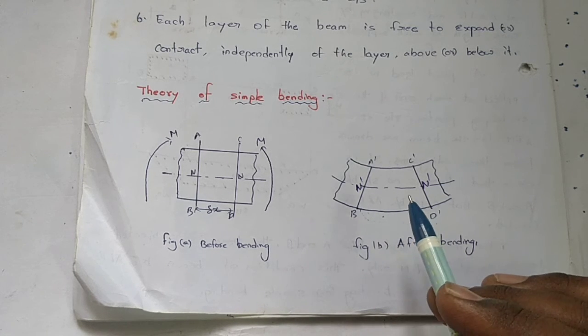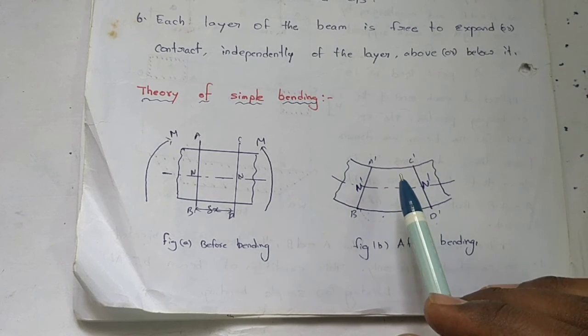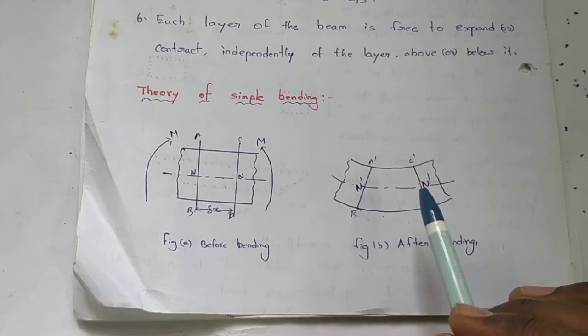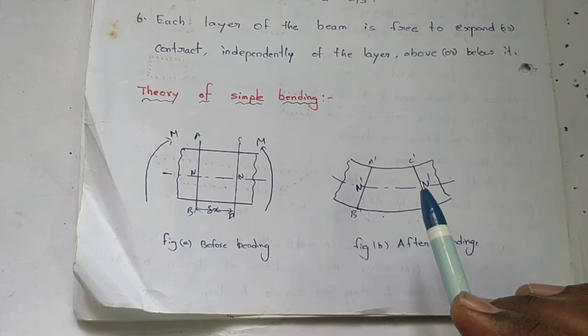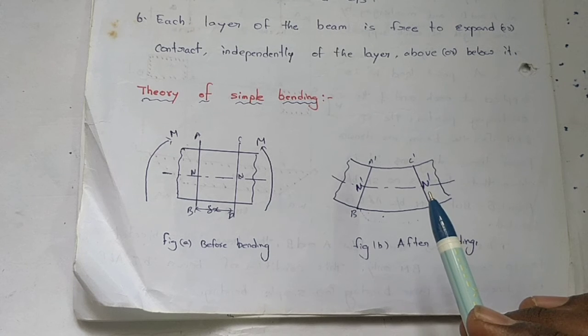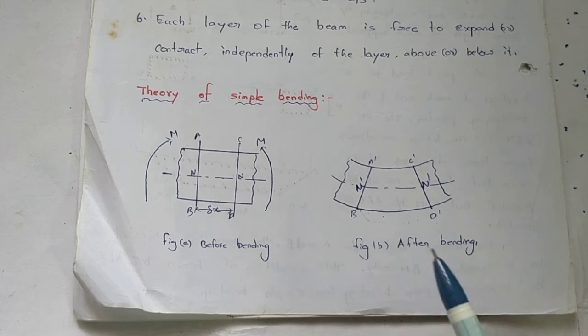That is the theory of simple bending. By using this, we will calculate the expression for bending stress in the beam, and after that we will calculate the section modulus for the beam.